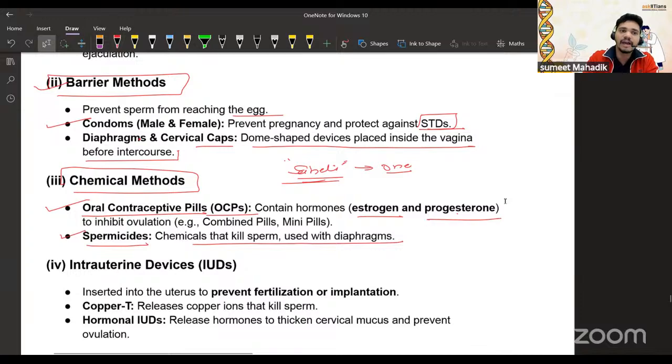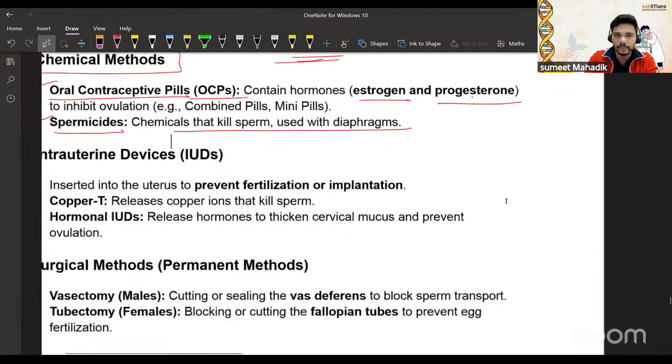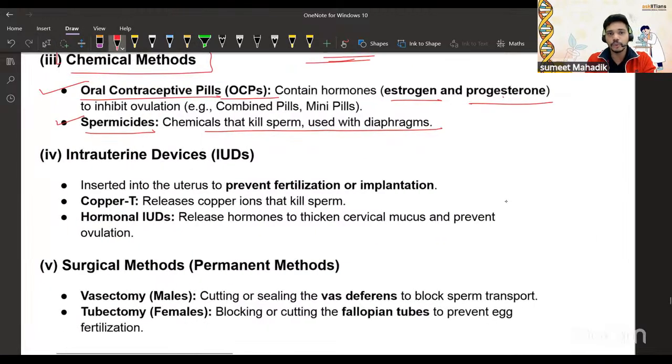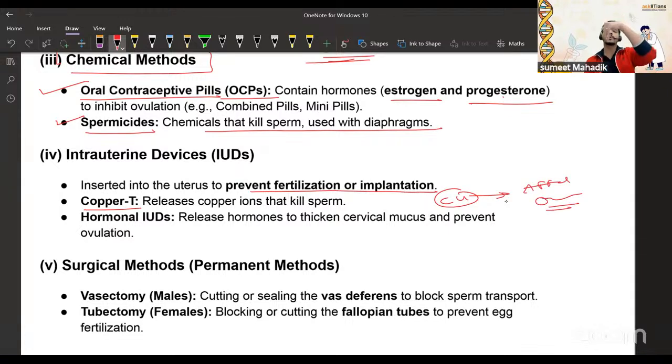Then intrauterine devices, IUDs, inserted into the uterus to prevent fertilization and implantation. Copper T: this copper will affect the sperm tail, so mobility will be affected. The sperm is not going to go further past that boundary. The copper ions kill the sperm.